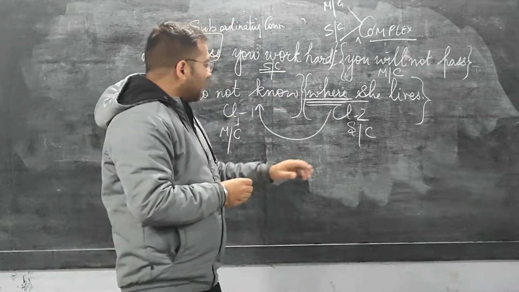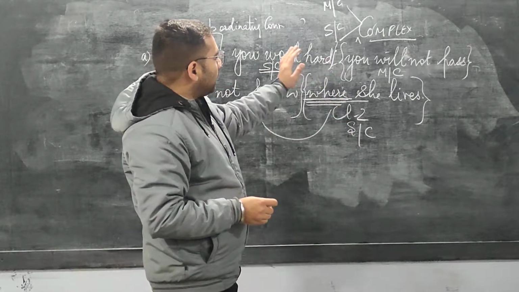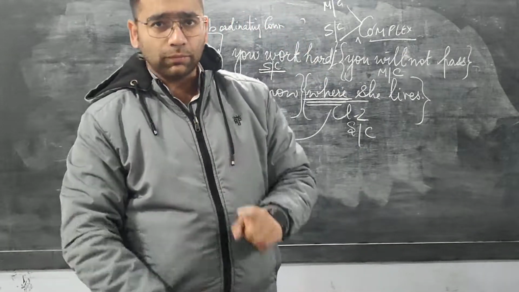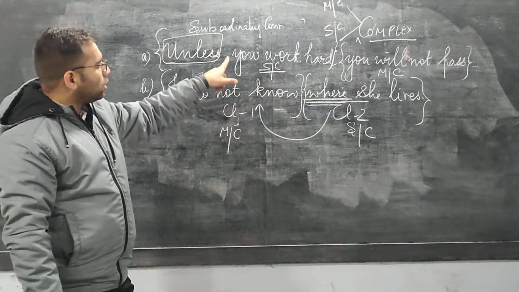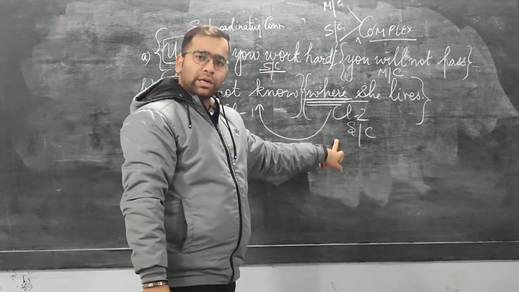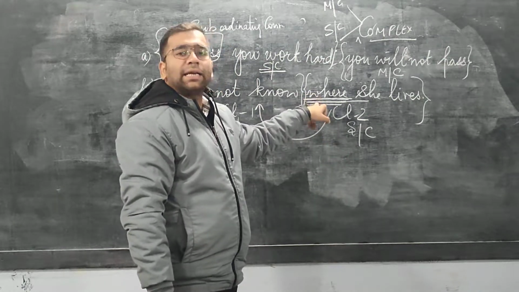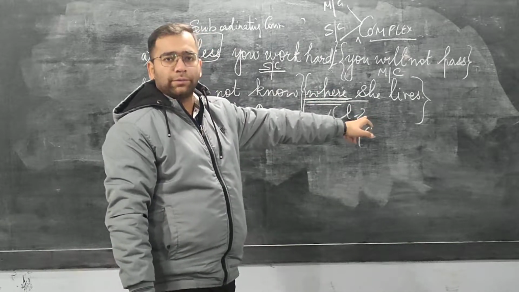Now I will tell you one more trick to identify a subordinating clause. If in any sentence you find a subordinating connector, you will always get a complex sentence. A complex sentence will have a subordinating clause, and a subordinating clause basically begins with a connector only. So if a connector has come here, the subordinating clause will start from here.